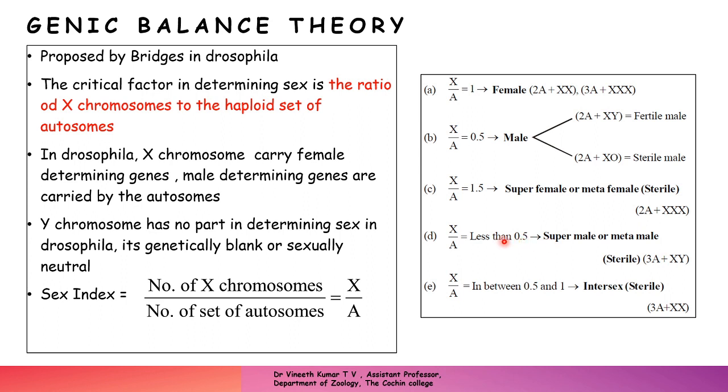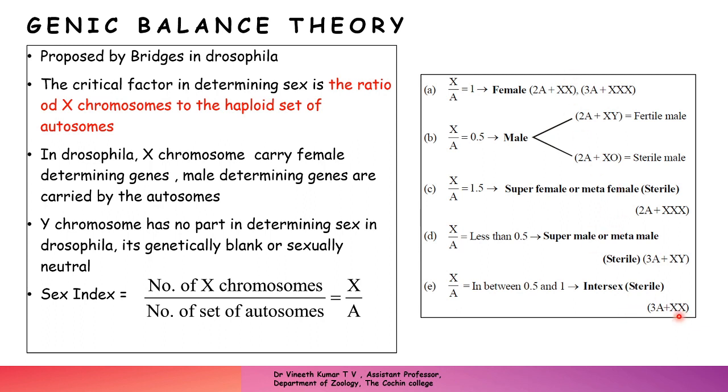The same is the case if it is less than 0.5. Less than 0.5 means you have more haploid sets of autosomes and fewer X chromosomes. This will be 1 by 3, which is less than 0.5, and that will result in a super male or a meta male, and that will be sterile. And if this ratio is between 0.5 and 1, it will result in a condition called intersex, which is also sterile. So 3A and double X.